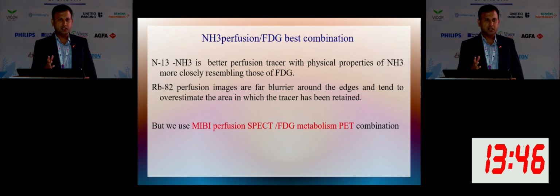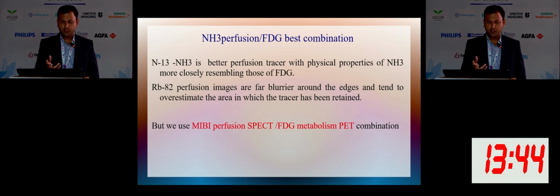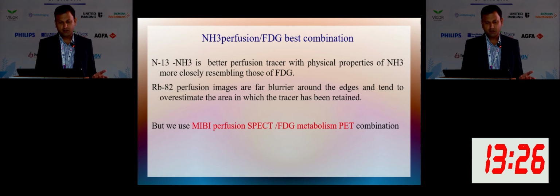So which is the best combination of perfusion and PET? We say if ammonia is available, it is the best tracer for perfusion with PET if SPECT is not available. So ammonia and FDG can be done in a PET machine. So it is the best available perfusion and metabolism combination. But in centers where ammonia is not available, then we use MIBI and FDG.